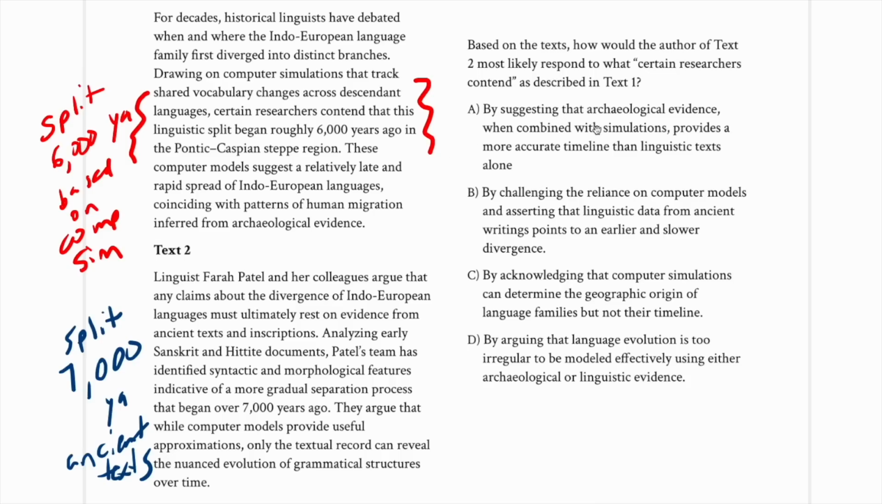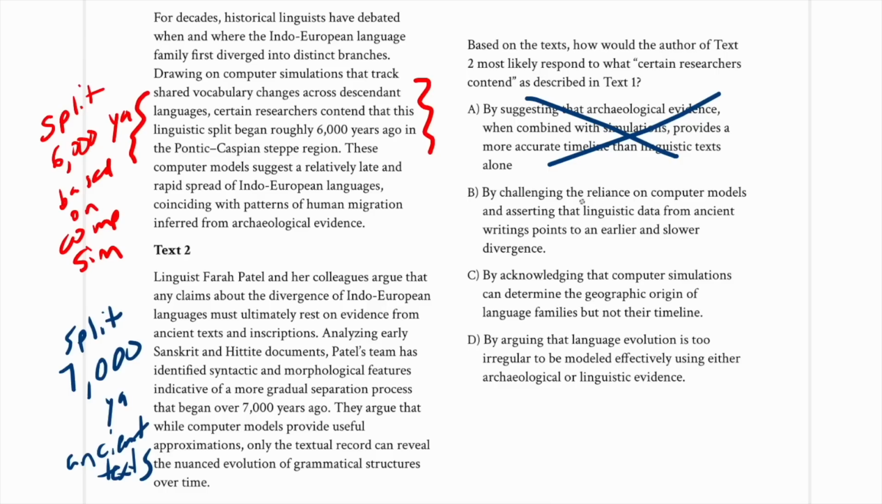So starting with A, it says that they would respond by suggesting that archaeological evidence, when combined with simulations, provides a more accurate timeline than linguistic texts alone. Now that could possibly describe the response of the researchers in text 1 to the work of Patel and her colleagues, but not the other way around, right? Because the ones who are advocating computer simulations are these certain researchers. The ones who are advocating these other methods are Patel and her colleagues. So that is backward, again, in terms of who is responding to whom.